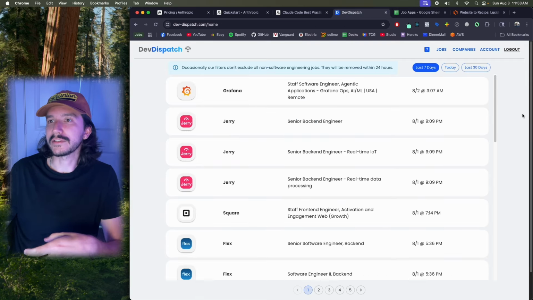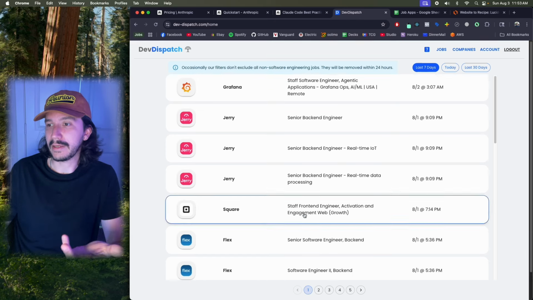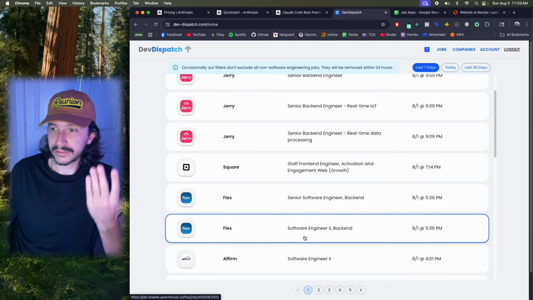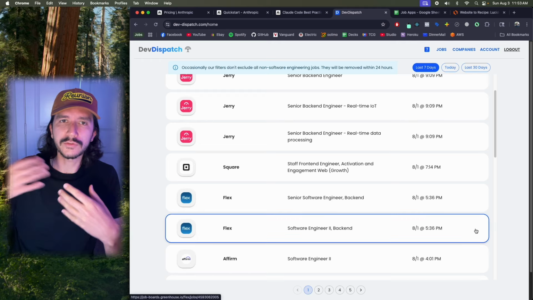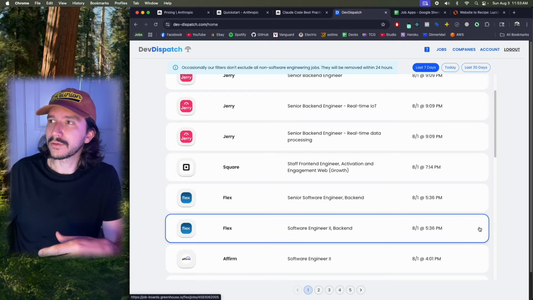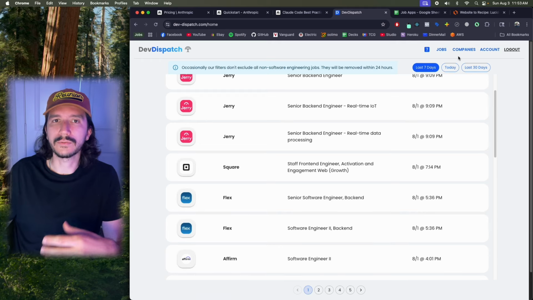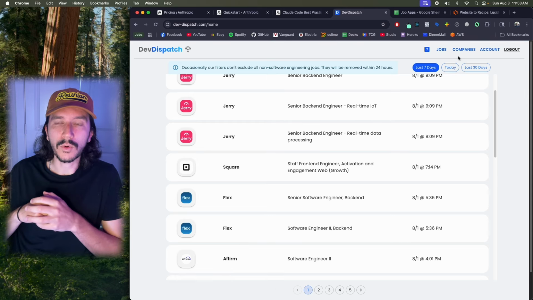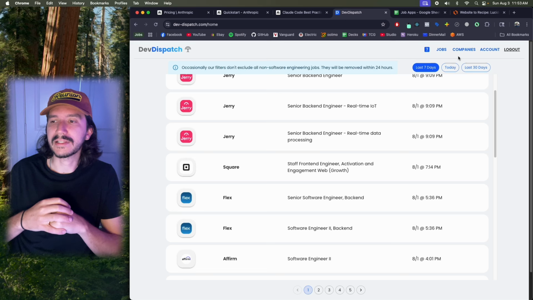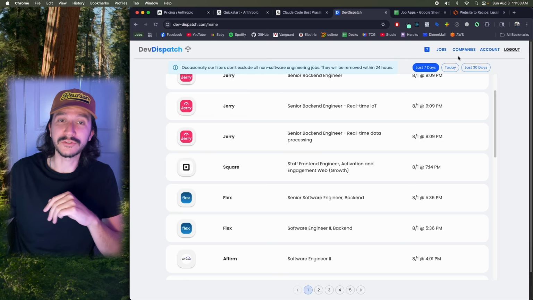So I really just want an area where, say I saw this job, Flex Software Engineer 2, I want a plus button, and this would add it to my active applications. Then there'll be a new applications tab up here, which will keep track of it. I can manage the status, manage any comments that I want to put on. Maybe I have an interview coming up, something like that. And so yeah, that is the feature that we're going to build.